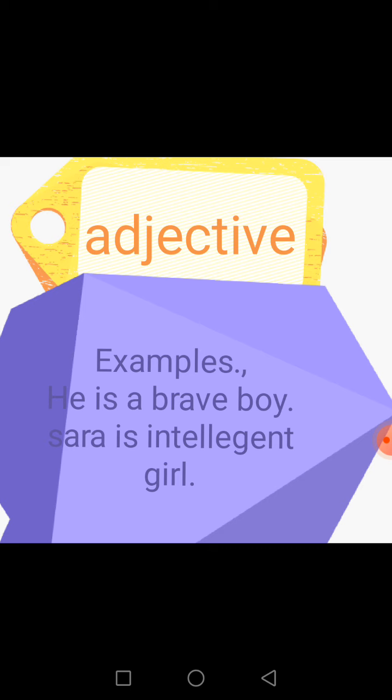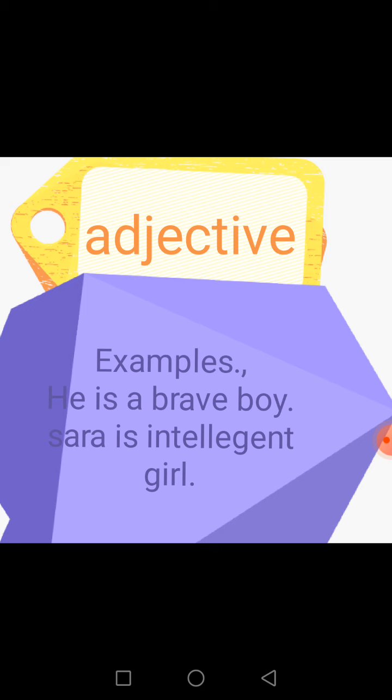For example, he is a brave boy. In this sentence, the word brave is adding something to the meaning of the word boy. Basically, boy is a noun and brave is an adjective. Any quality of a person, place, or thing is basically an adjective. It's explaining to us something about the boy and aiding in the meaning of boy.